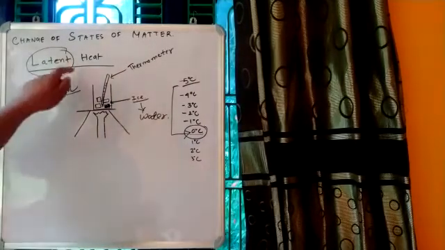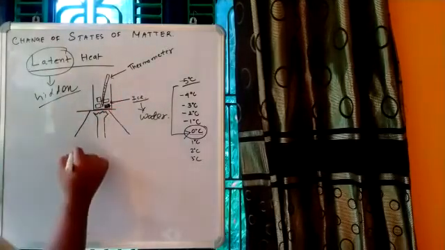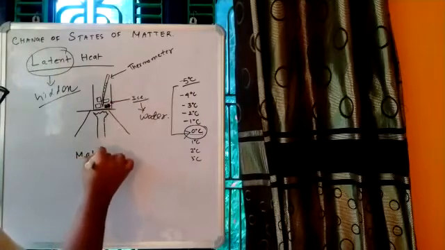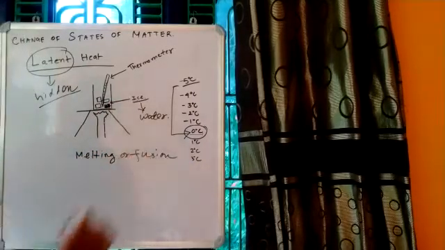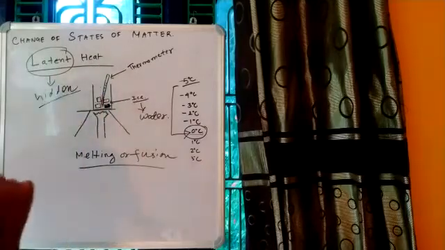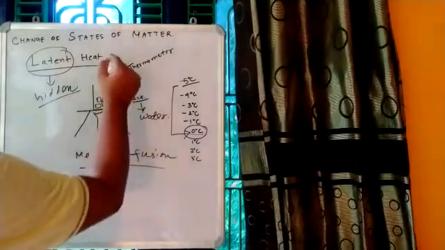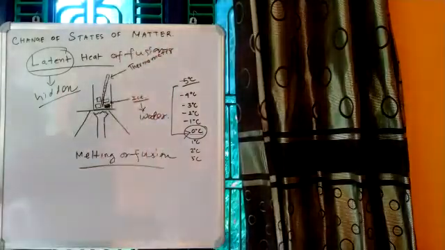In this case, fusion or melting have the same meaning. So this example where we have taken ice is an example of latent heat, but more precisely, this is latent heat of fusion.